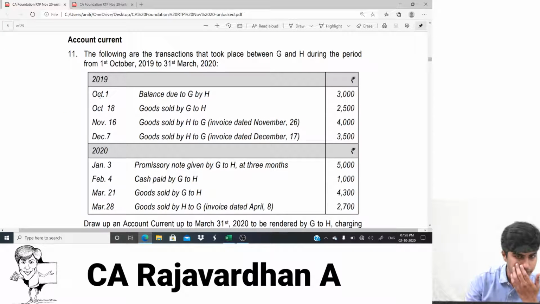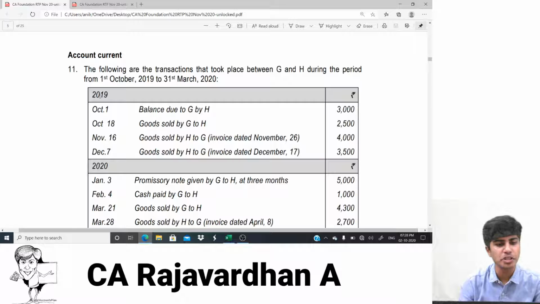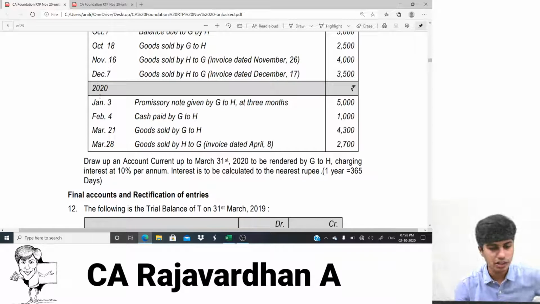So illustration number 11 is actually based on account current. So let's do this account current question. Let's see which method they have asked. Have they mentioned any method? Draw up account current up to 31st of March to be rendered by G to H. They have not told the method.